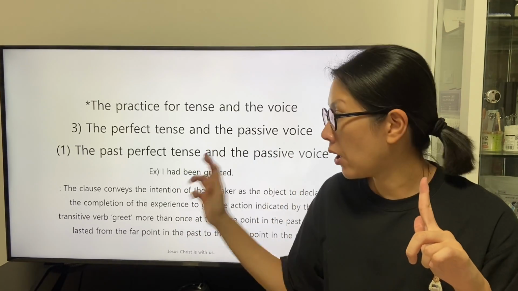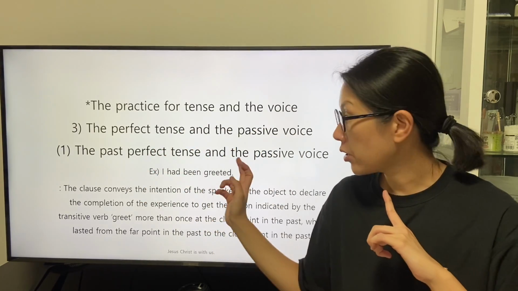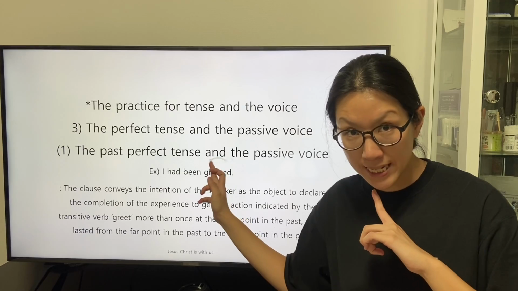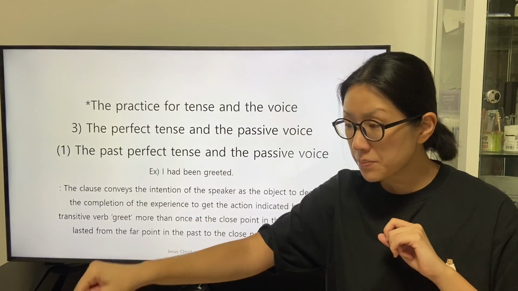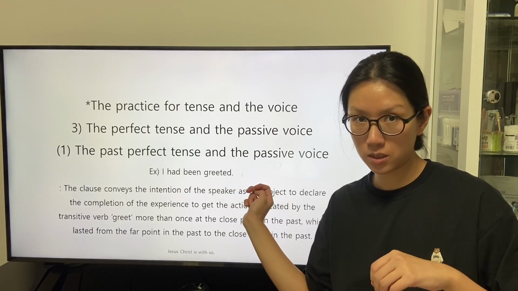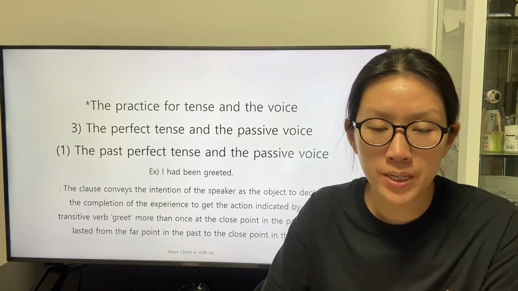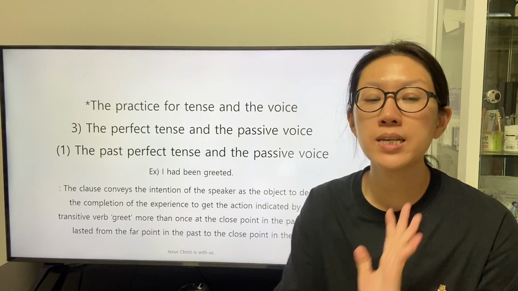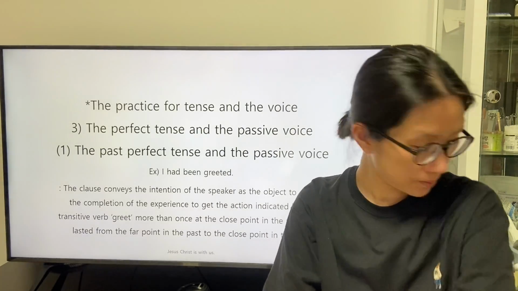And the speaker received the definition of the transitive verb greet from an unstated subject in the subject-object relationship with the unstated subject. The clause conveys the intention of the speaker as the object to declare the completion of the experience to get